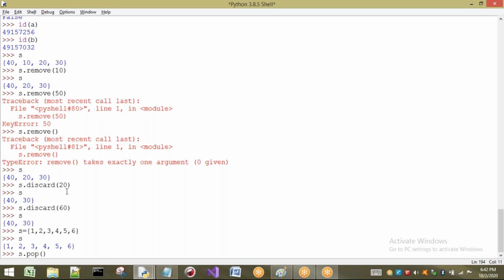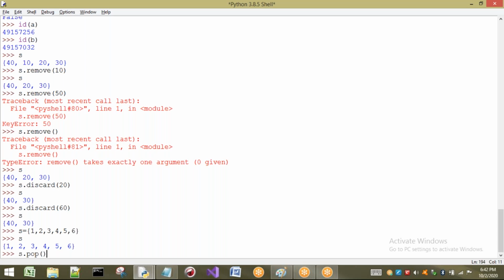But one element will be removed, and before removing, it will return that element to me. In s.remove, the element 10 is removed, but it is not returning that value. But the s.pop method, before removing, returns the value to the user.